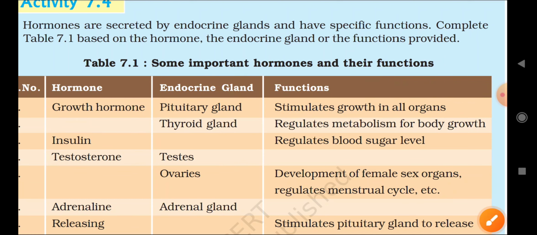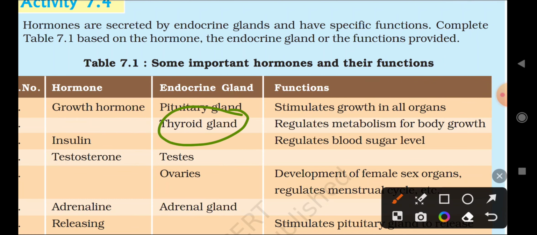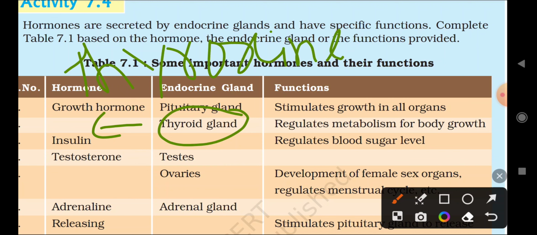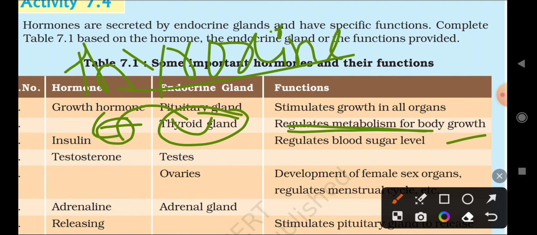Before that, the thyroid gland is there. The thyroid gland secretes which hormone? Thyroxine hormone. It regulates metabolism for body growth. Okay, regulates metabolism for the body growth. That is the function of the hormone secreted by the thyroid gland.